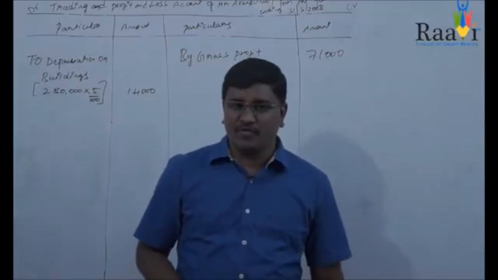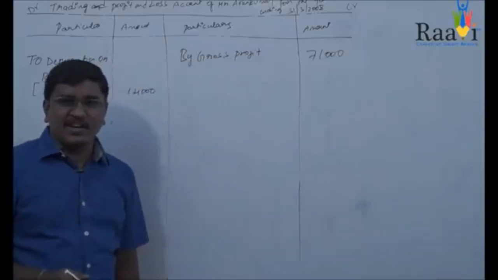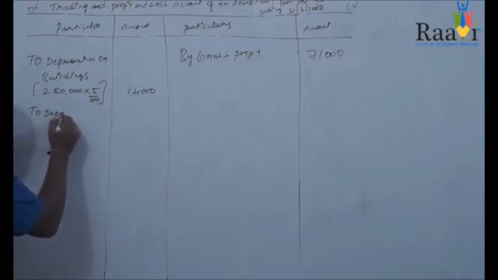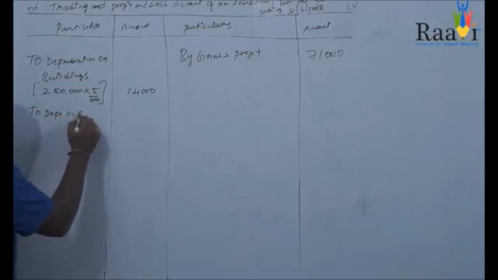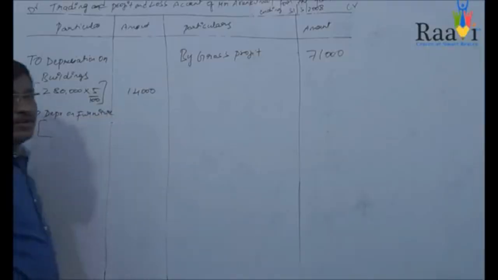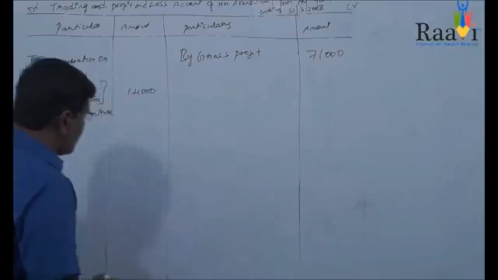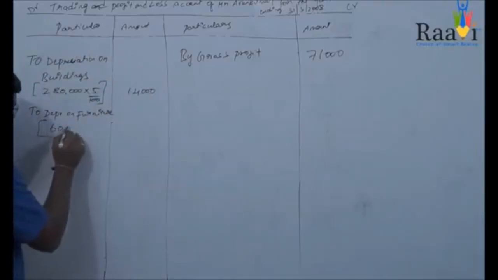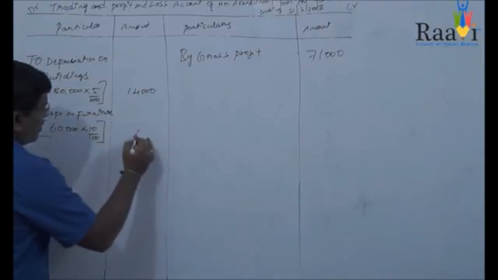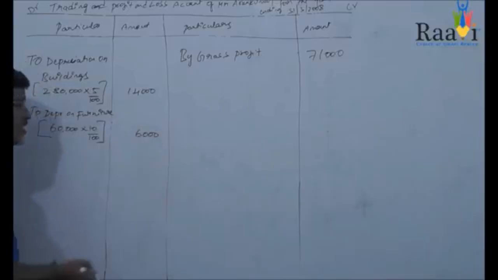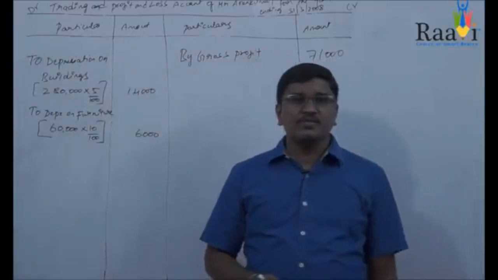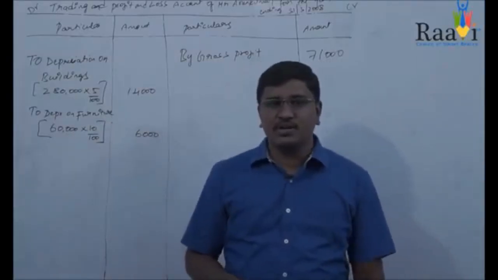Next depreciation is on furniture. So furniture should be depreciated at the rate of 10%. So to depreciation on furniture, the value of furniture is 60,000. So 60,000 into 10%, and the amount will be 6,000. And these are the items which come in the debit side of your profit and loss account.